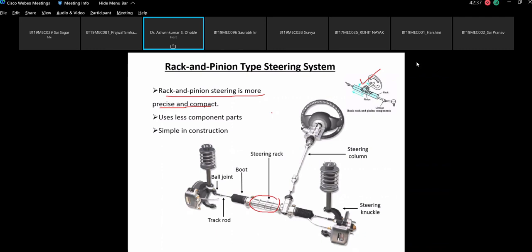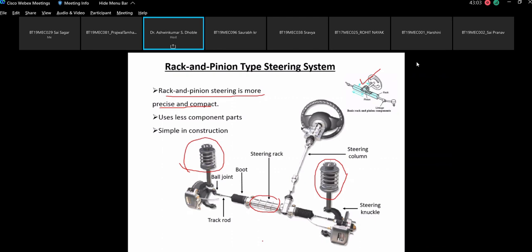This kind of system is used in the Maruti 800. Now you can also see the strut assembly. This is the MacPherson strut assembly. This is the sketch which I am showing you from the Maruti 800 vehicle. Okay. So this is the rack and pinion kind of steering system. It says that it is compact, uses fewer component parts and is simple in construction.